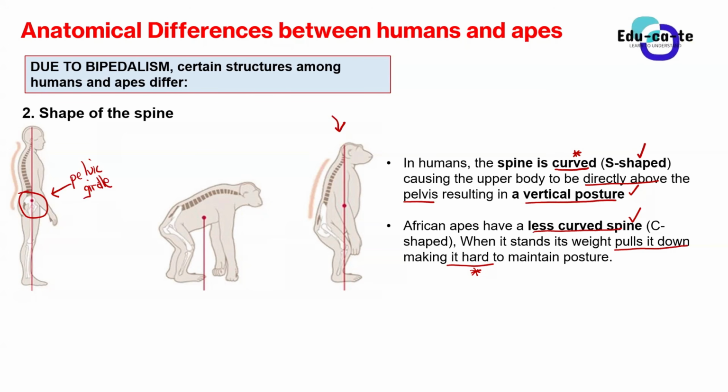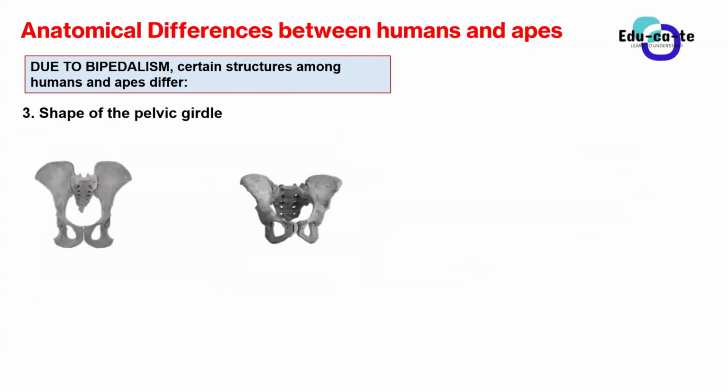All right. Which brings me to the pelvic girdle itself. How different is the pelvic girdle in humans and the pelvic girdle in African apes? Because that is one of the factors that also contributes to bipedalism amongst these two different organisms. The shape of the pelvic girdle describes whether an organism will be able to stand upright and walk on two legs, or rather go the four-legged pathway. This is also what makes us different from our African apes.